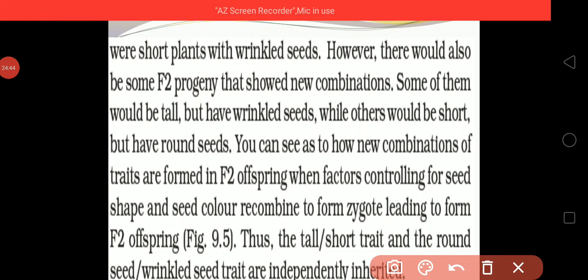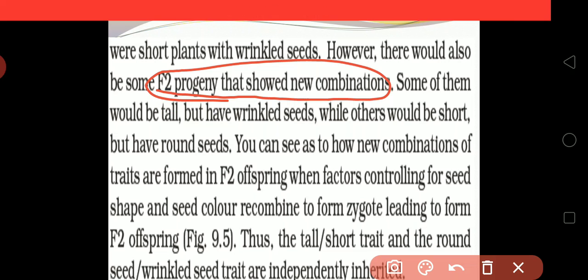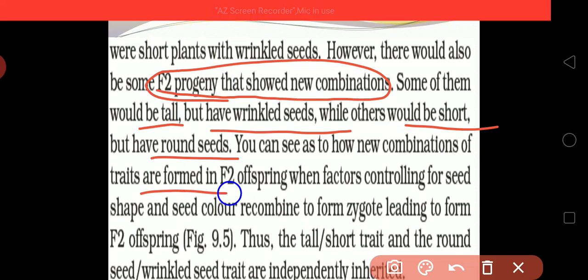However, there will also be F2 progeny that show new combinations. Some will be tall but have wrinkled seeds, while others will be short but have round seeds.